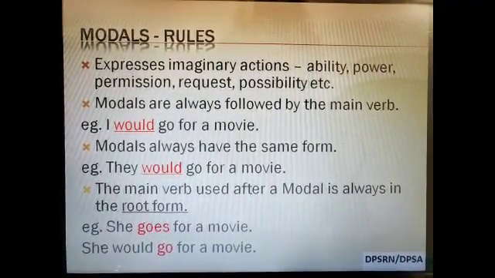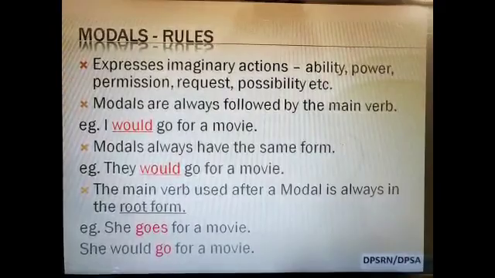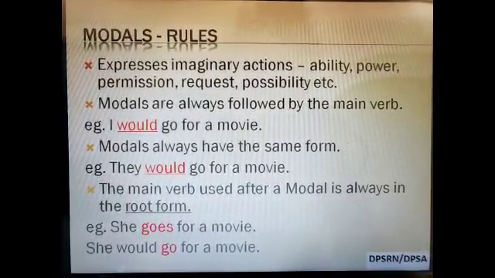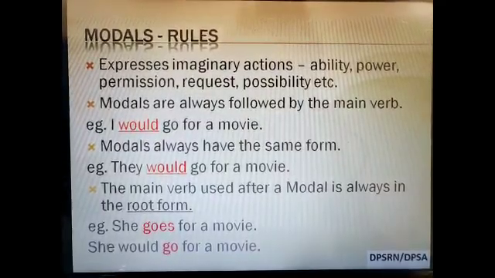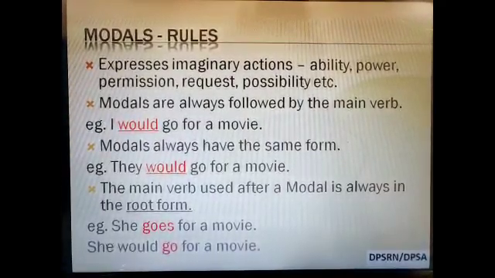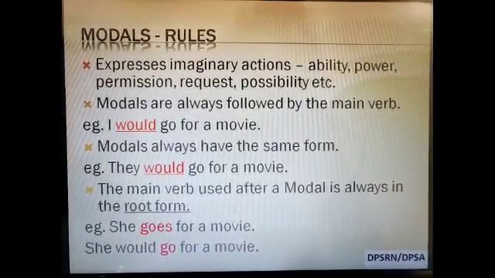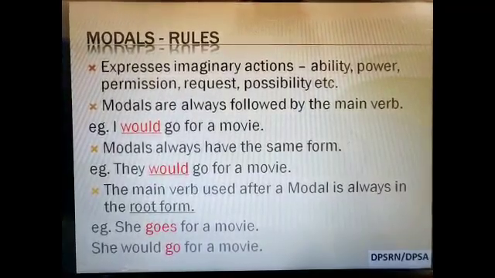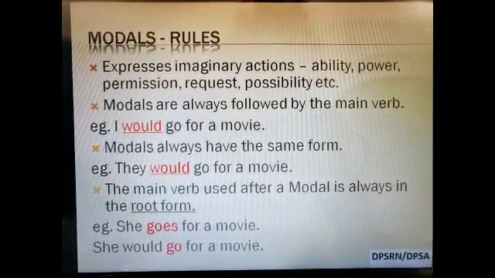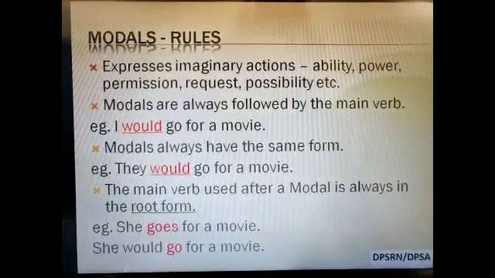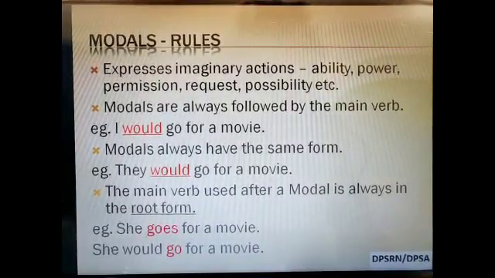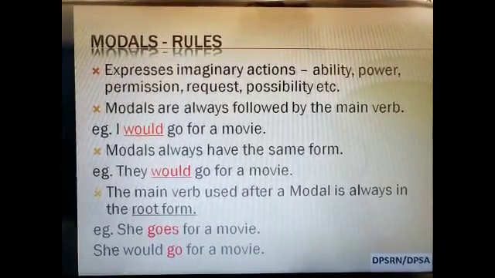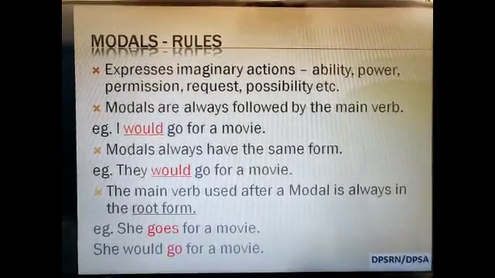Look at the first example. She goes for a movie. Is goes the modal verb or main verb? It's a main verb because it denotes an action. Look at the second example. She would go for a movie. Would is a modal verb here and go is the main verb. So the main verb used after a modal is always in the root form. We will not say she would goes for a movie because after a modal we have to use the main verb in the root form. I hope it is clear.